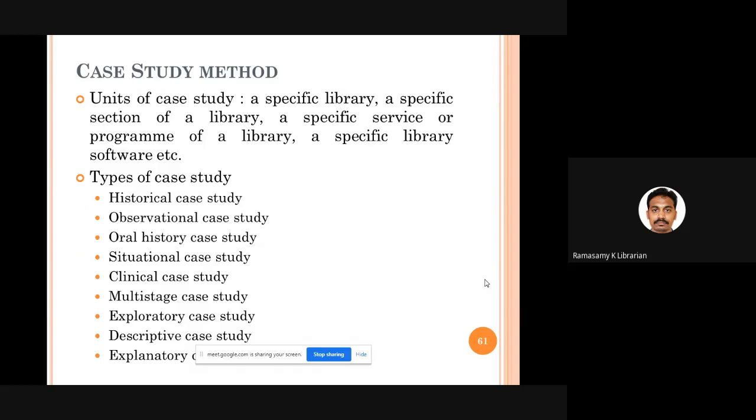What are the different types of case study? Historical, observational, situational, clinical, multi-stage, exploratory, descriptive, and explanatory case study. That means the case study method can be adopted in all these different research methods also.